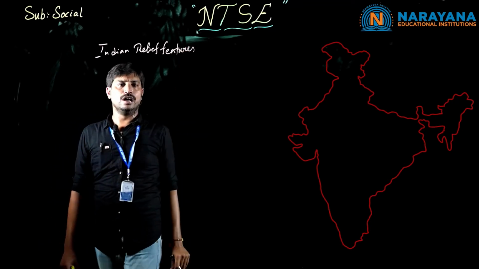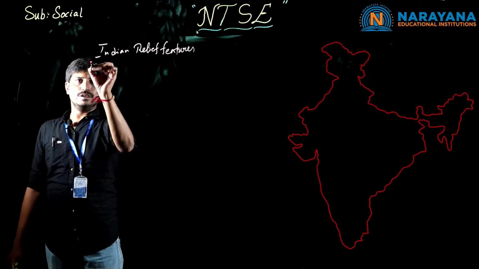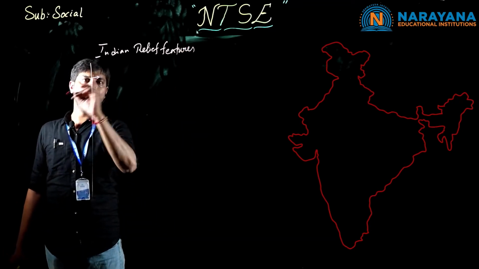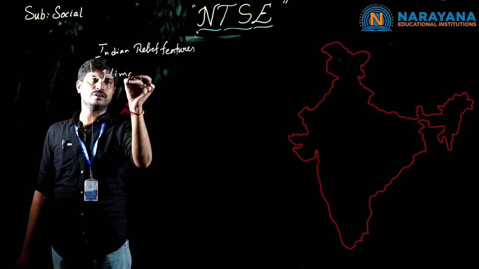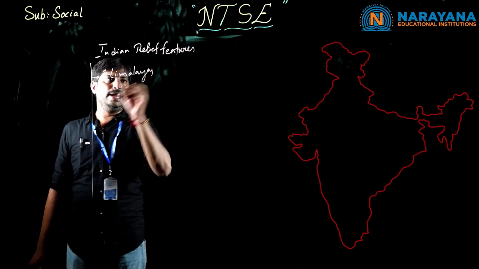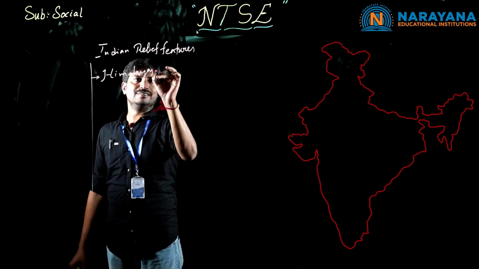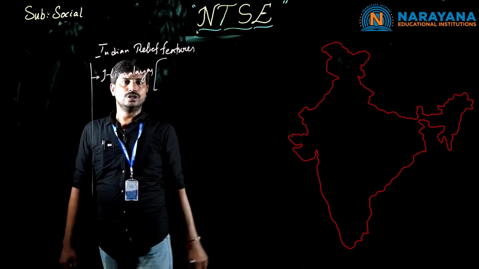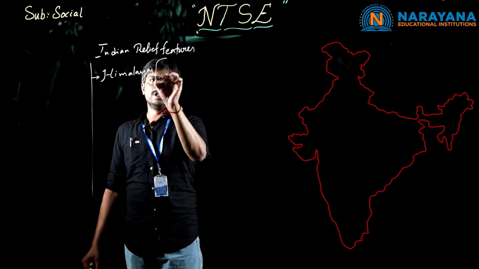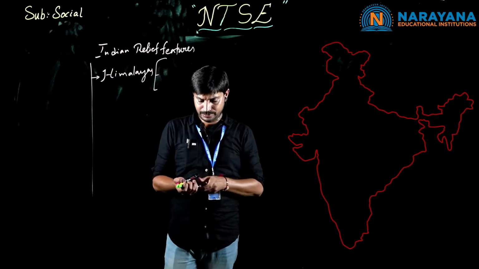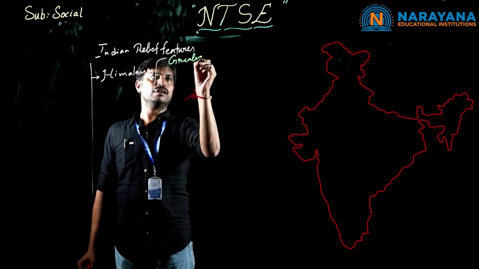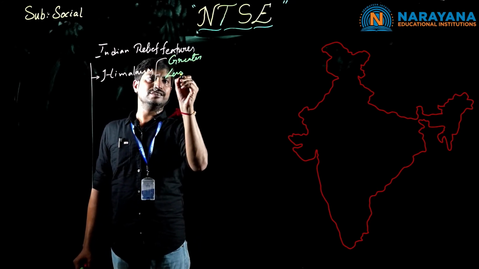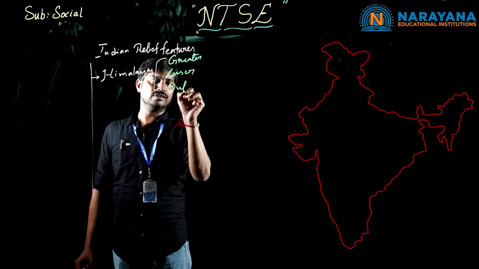Indian relief features are of 6 types, or else we have 6 major Indian relief features. The first one is the Himalayas. These Himalayas are categorized into 3 types: Greater Himalayas, Lesser Himalayas, and Outer Himalayas.